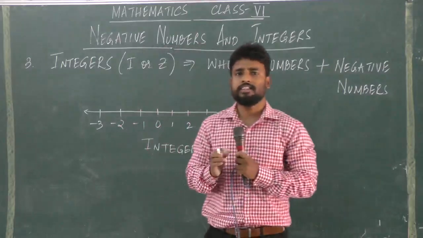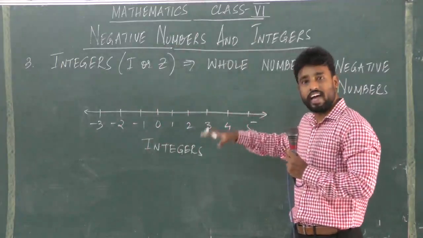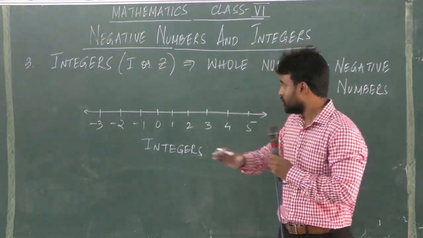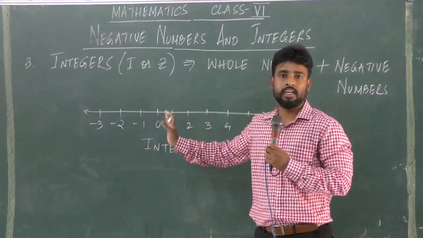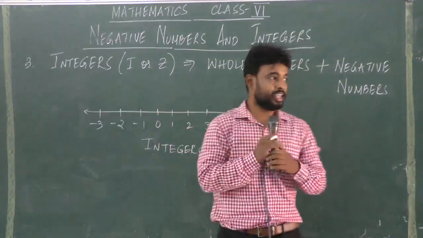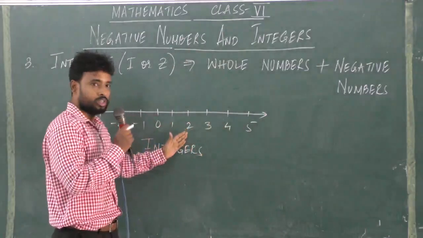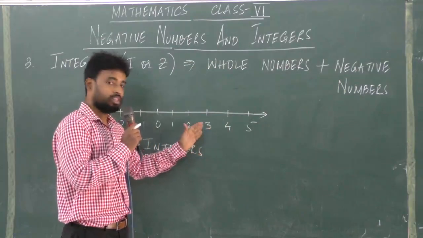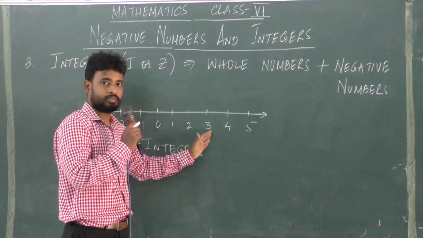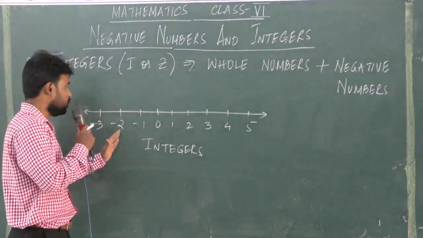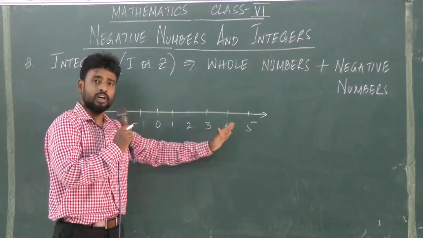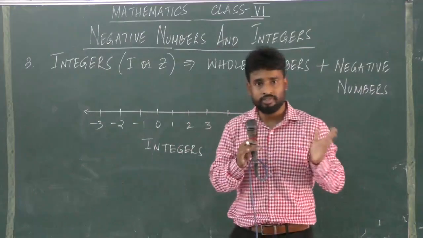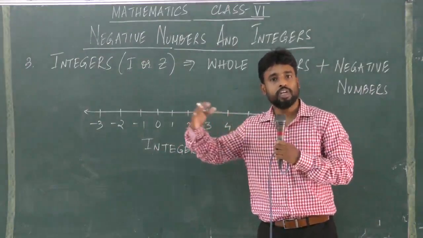Now let us understand, any number which is on the right is always greater than the number which is on the left. I repeat, the numbers on the right are always greater than the numbers on the left. So we can say that 2 is smaller than 3 because it is on the left of 3. Similarly, minus 2 is smaller than the numbers on the right hand side because it is on the left. So remember, any number to the left is smaller than the number to the right.